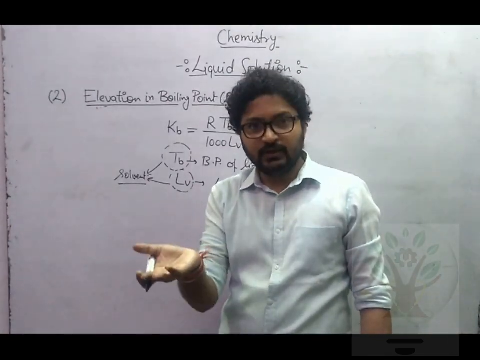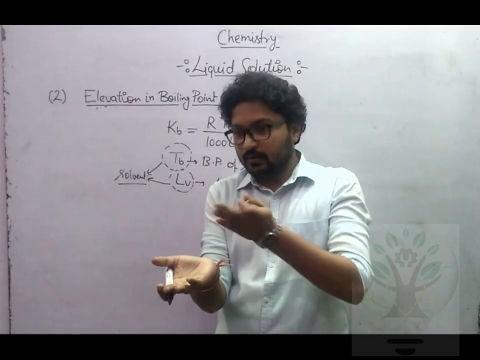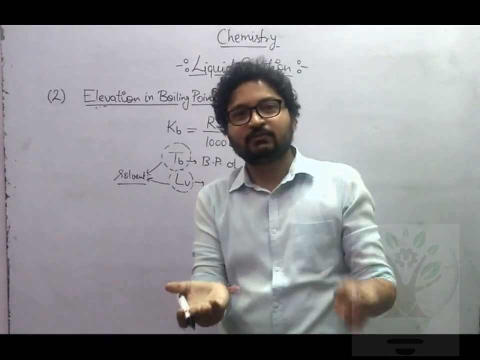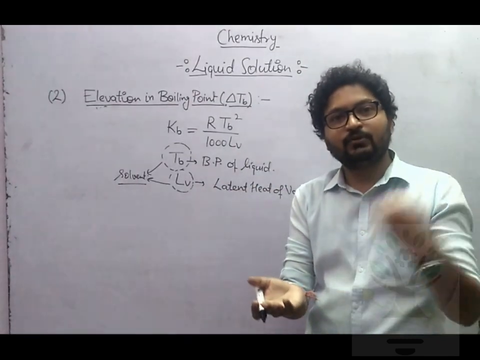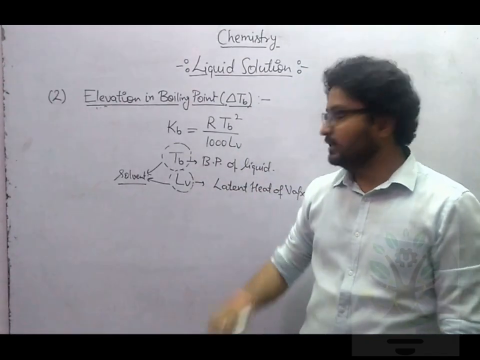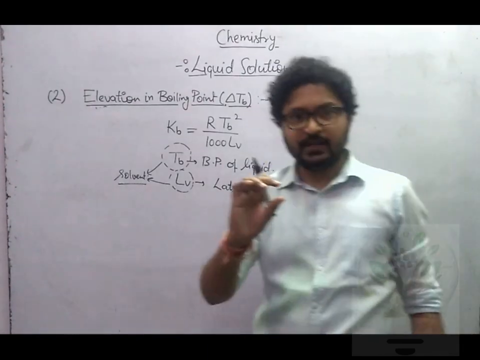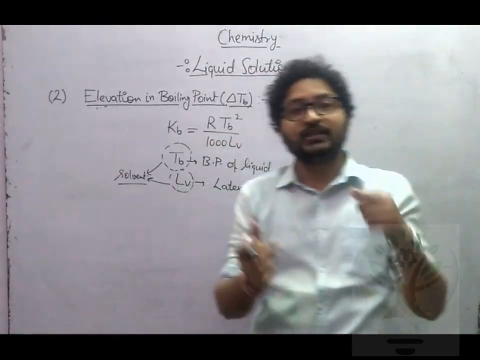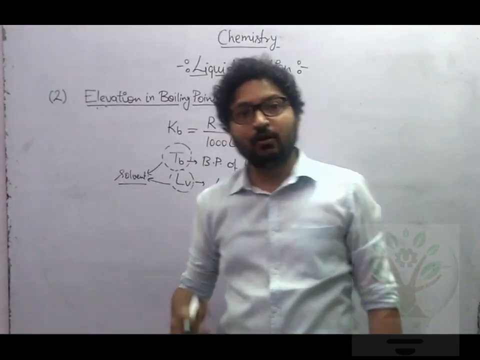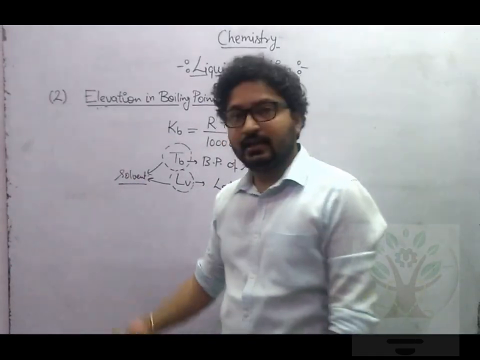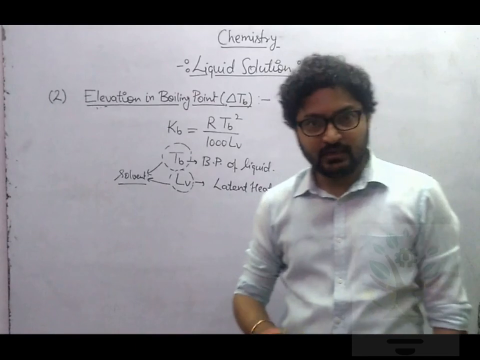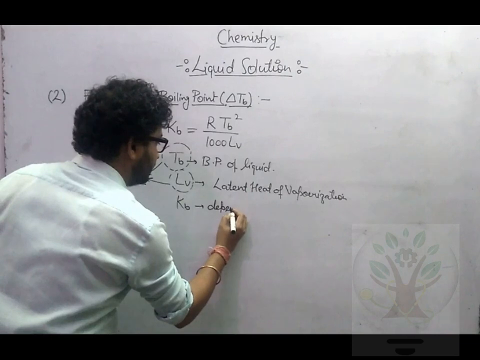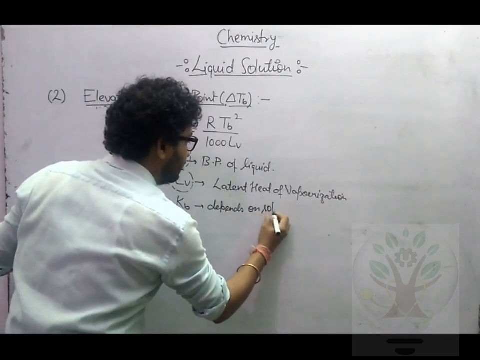Whatever heat is required for 1 gram of pure liquid to change its phase at boiling point from liquid to gas or gas to liquid is called latent heat of vaporization. That means if you convert 1 gram of liquid at its boiling point from liquid to gas or gas to liquid without changing the temperature, that heat is called latent heat of vaporization. This is defined for a pure solvent. Boiling point is defined for what? For a pure solvent. So that means this Kb depends on the solvent only.